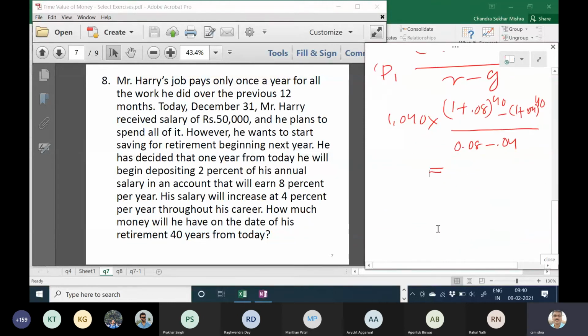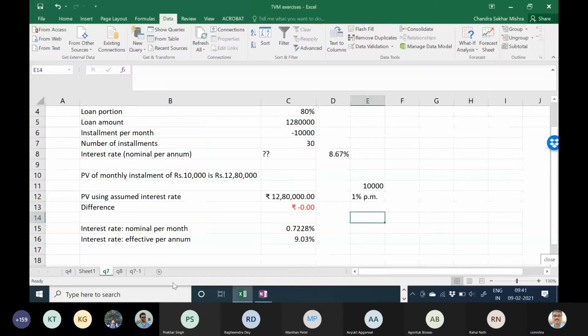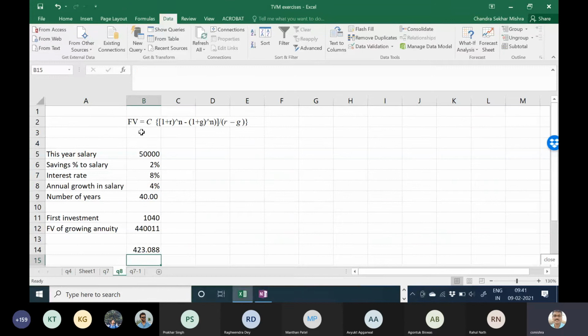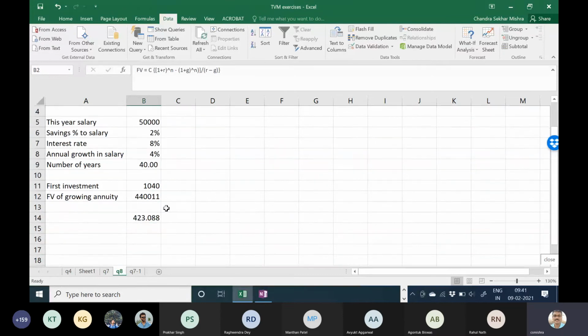Can anybody tell me what is the value? Yeah, this is the value given here. The value comes to 4,40,011 rupees. Okay? If it is 1 rupee starting, it becomes 423 rupees. Okay? 1 rupee starting.